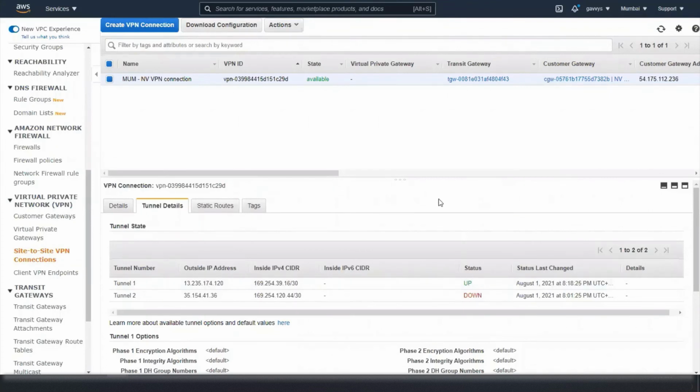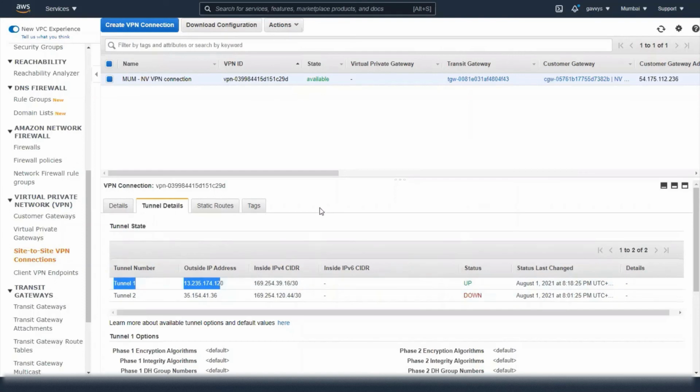Okay, so you can see that we have established a VPN tunnel with our AWS VPN server, and we have established a site-to-site IPsec VPN tunnel with tunnel 1 using this IP address, and you can see the status is up.